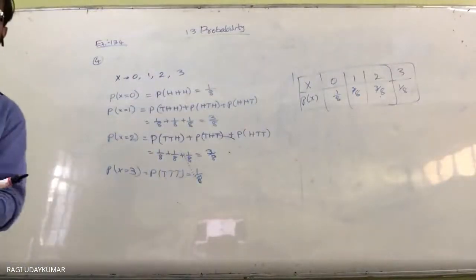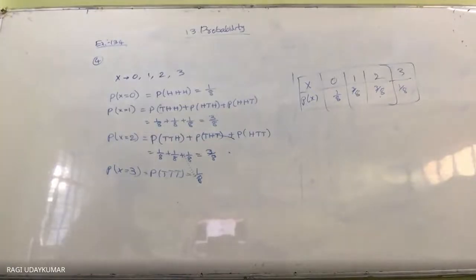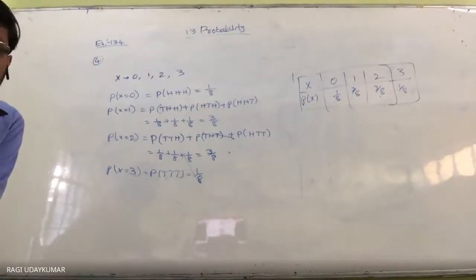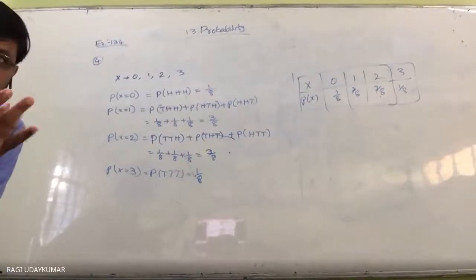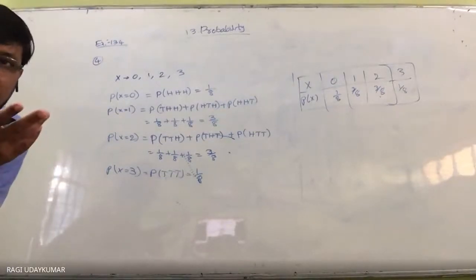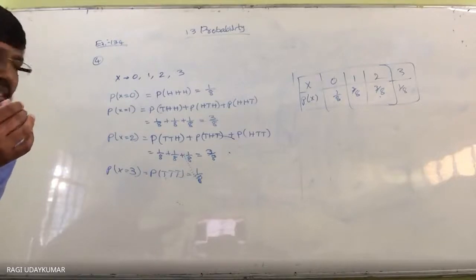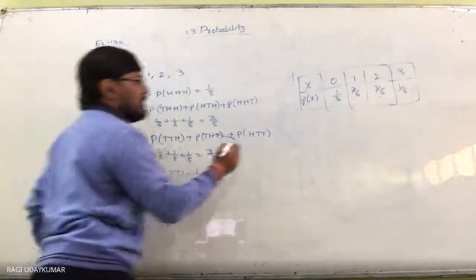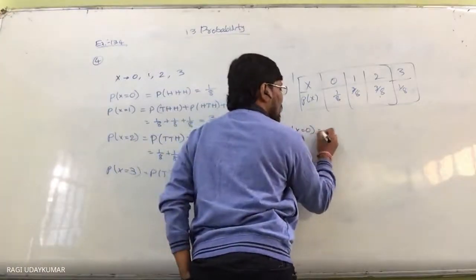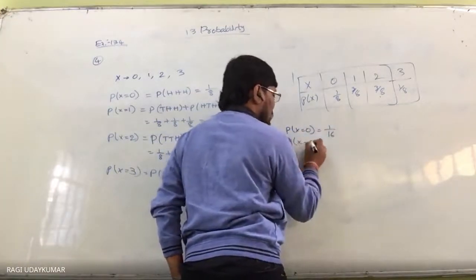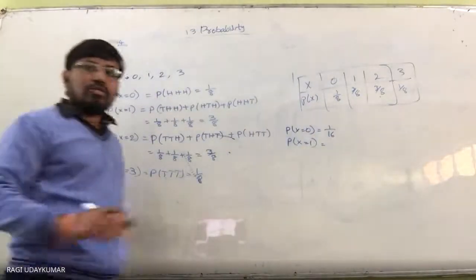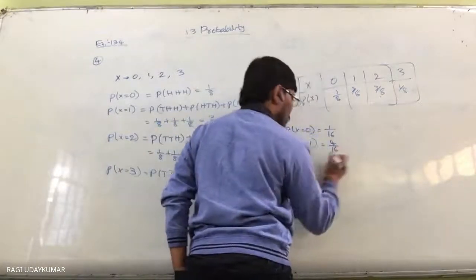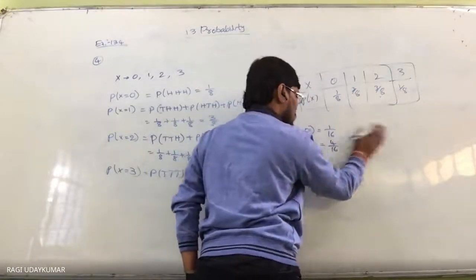And the third question is when a coin is tossed 4 times, then the sample space. Every time the sample space cannot be written like this here. Okay. So whenever it is tossed 4 times, the possible values are 0, 1, 2, 3, 4. So 16 outcomes will be there. So probability of getting X equals 0, what do you get here? In that situation, probability of X equals 0, you get 1 by 16. Probability of X equals 1, what do you get? You are going to get 4 by 16. So this is nothing but 1 by 4, or you can write 4 by 16 as it is.